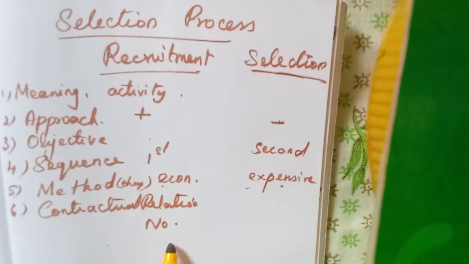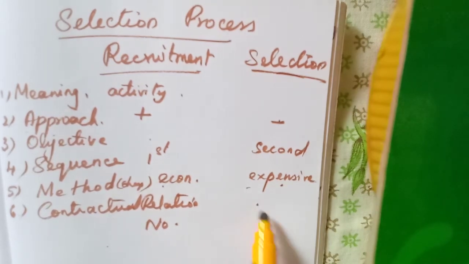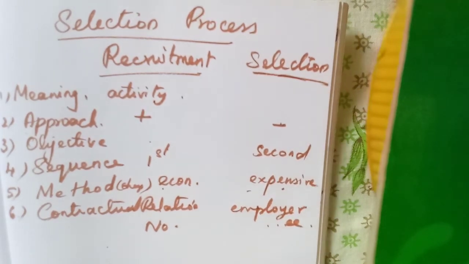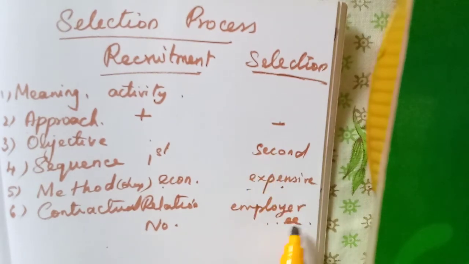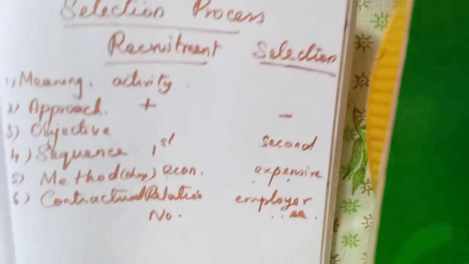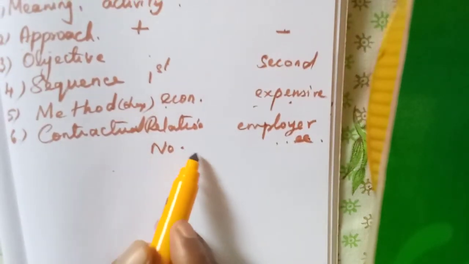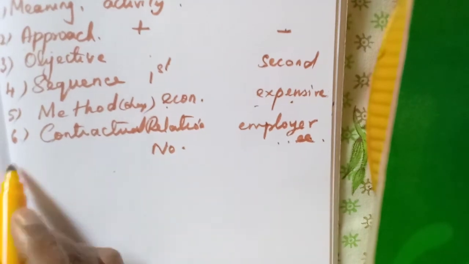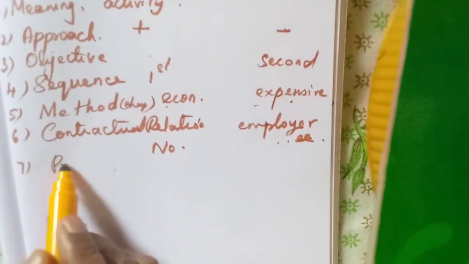But once they have selected, an employer-employee relationship arises. After selecting a candidate, they become the employee. So what is the relation they have? Employer and employee relationship. In recruitment there is no relationship. They simply apply for the job. That's it.